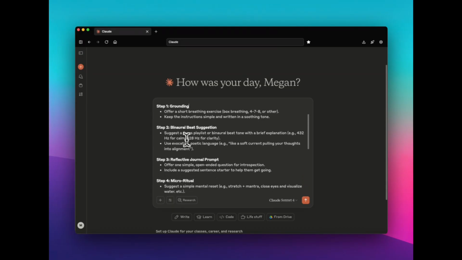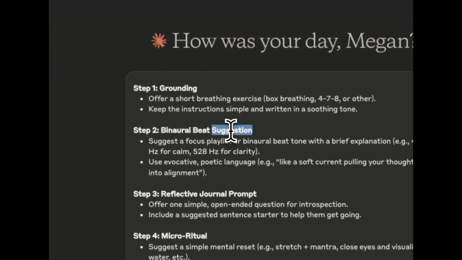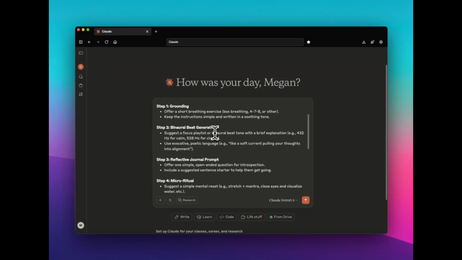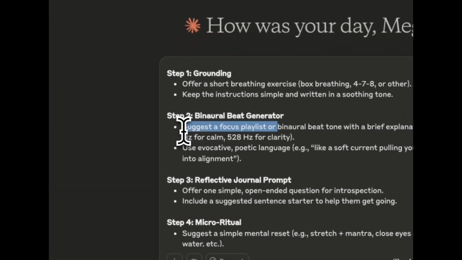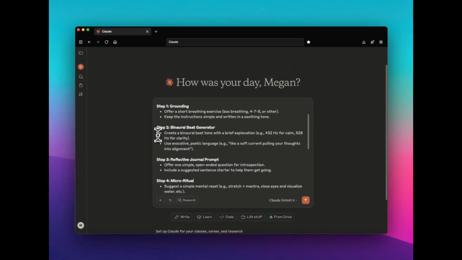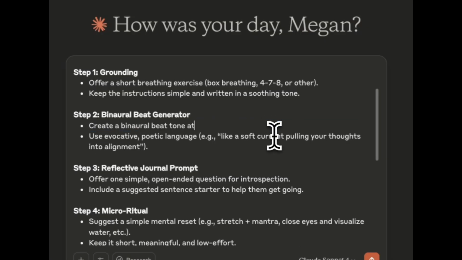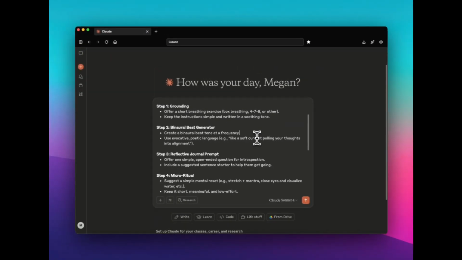I want it to have a binaural beat generator. So I'm going to change this to create a binaural beat tone at a frequency to aid in calming and focusing.